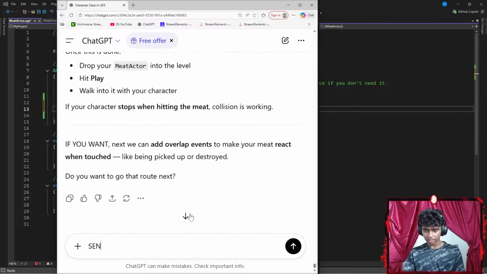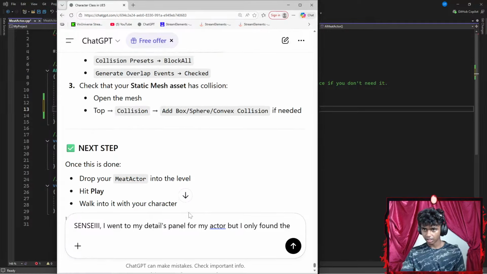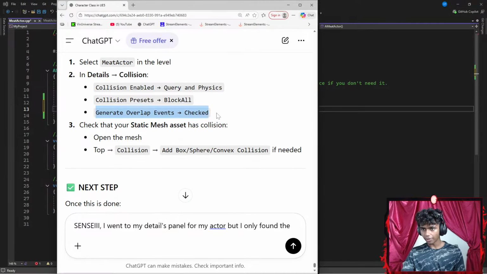Okay, let's say something like, I went to my details panel for my actor, but under my collision, I only found the generate overlap events check.